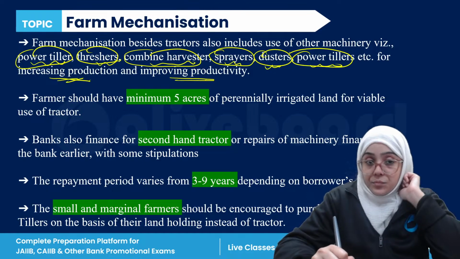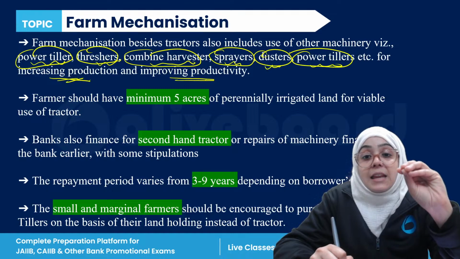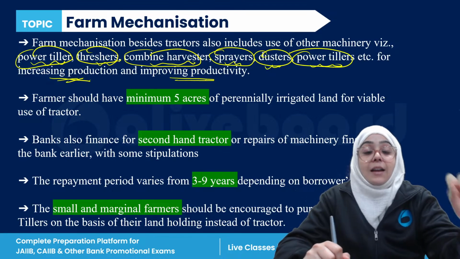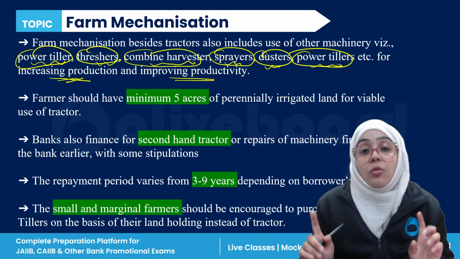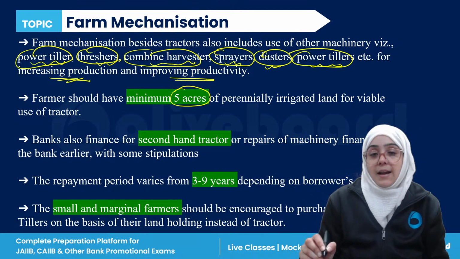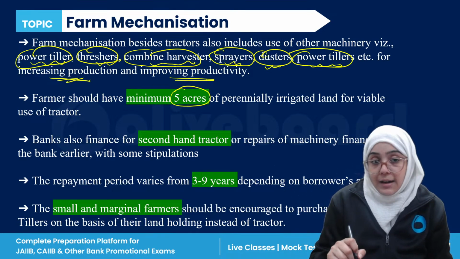Now, the farmer should have 5 acres of perennially irrigated land available for the use of a tractor. So it is very important that if you want to use a tractor for increasing the production and productivity of your farm, you should have a minimum of 5 acres of land. Okay.